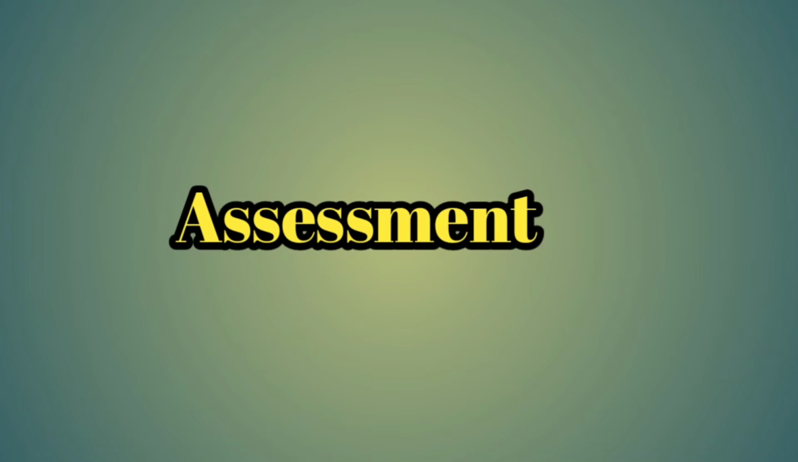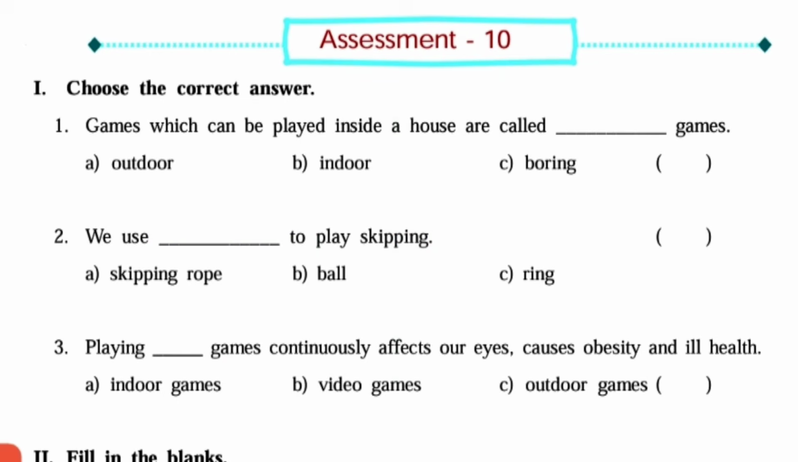Next, assessment 10. Choose the correct answer. First one, games which can be played inside a house are called indoor games. Answer B. Second one, we use skipping rope to play skipping. Answer A. Third one, playing video games continuously affects our eyes, causes obesity and ill health. Answer B.